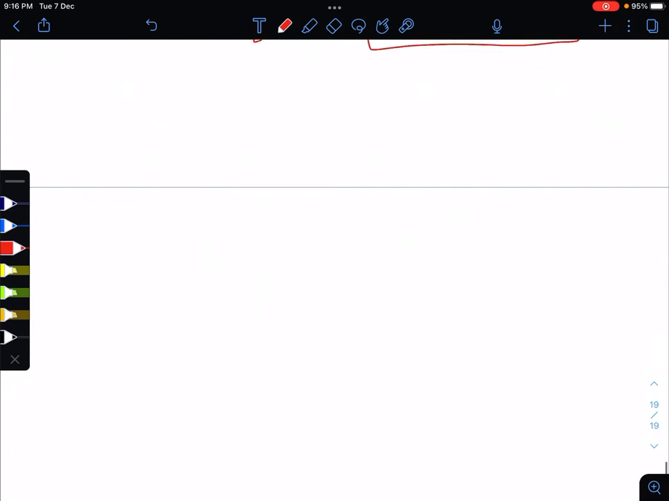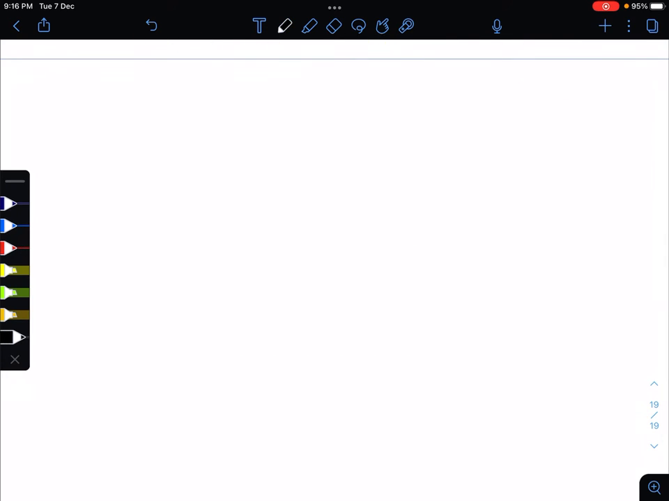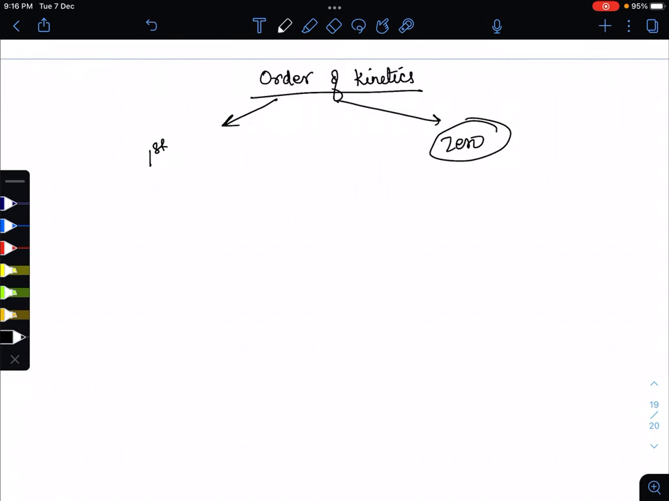Now in the next topic I am explaining to you about the order of kinetics. We have first order kinetics and zero order kinetics. So how can we differentiate whether it is first order or zero order kinetics? I will tell you one mnemonic for the zero order kinetics: except for the zero order kinetics, all come under the first order kinetics.